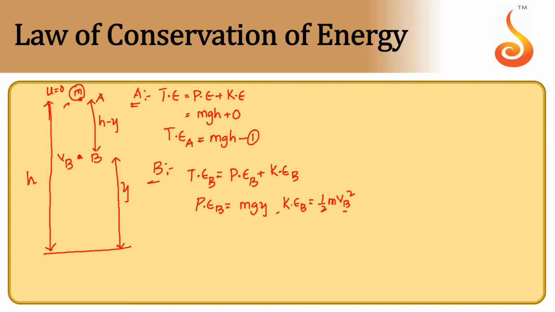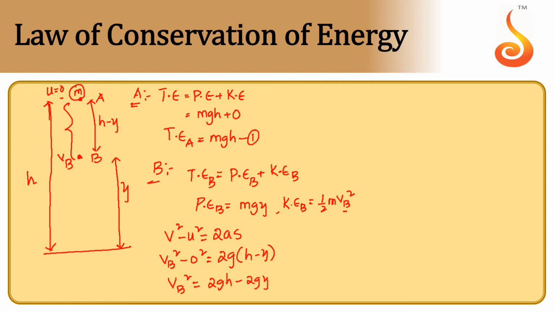Let us apply the equation of motion from A to B. So v square minus u square is equal to 2as, where v is the velocity at B. So Vb square minus initial velocity, which is 0, equals 2 into acceleration due to gravity, which is g, and displacement is h minus y. So what we get is the Vb square value as 2gh minus 2gy.